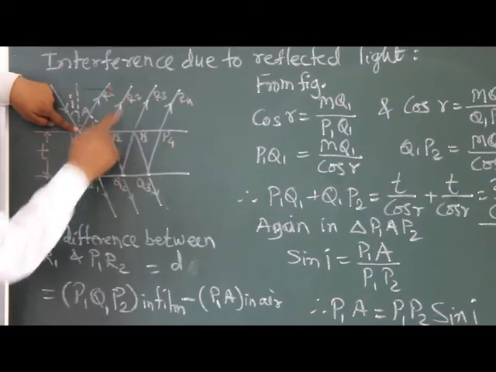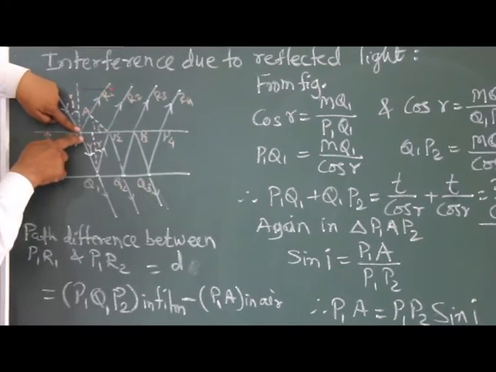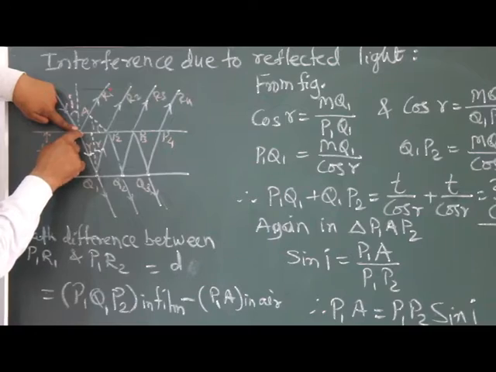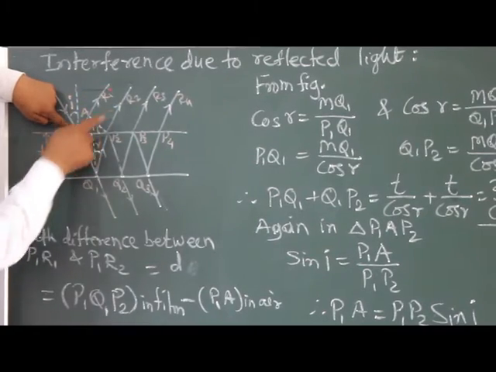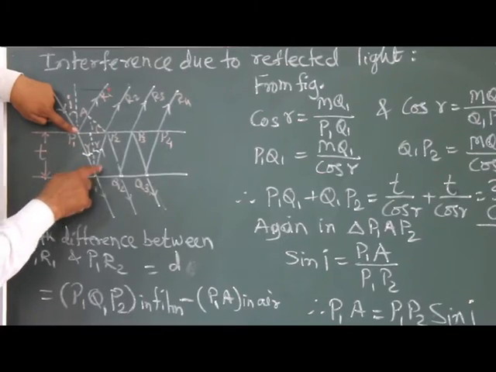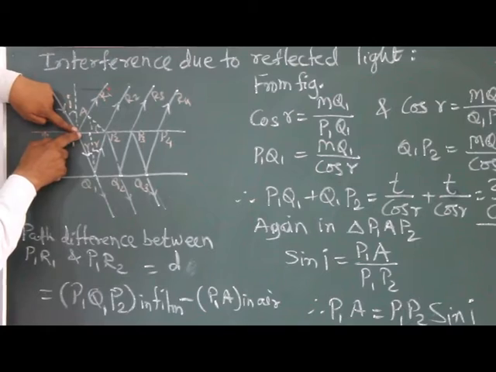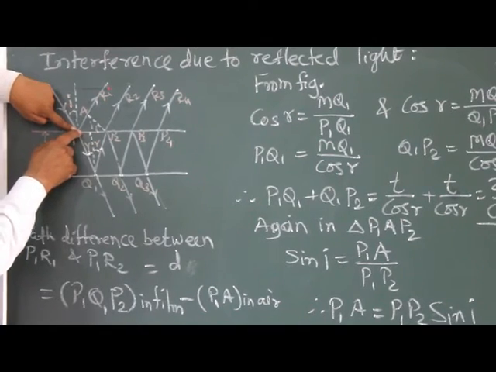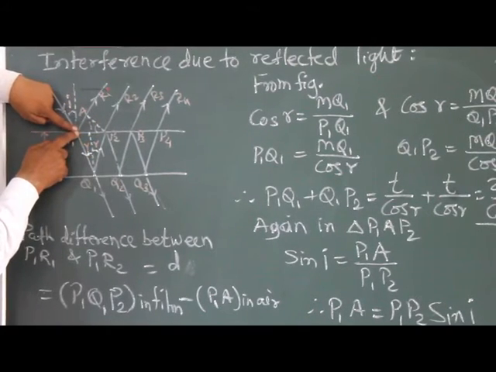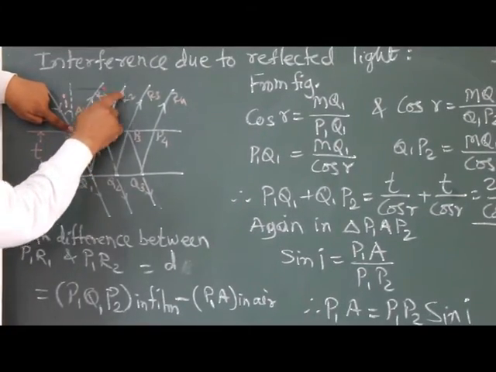The rays P2R2 and P1R1 both emerge from point P1. If we say P1R1 is one ray, then the other ray goes like this, P1Q1, P2R2. It means from point P1 two rays emerge. One goes in this direction, up, and another is refracted, undergoes internal reflection and comes out.